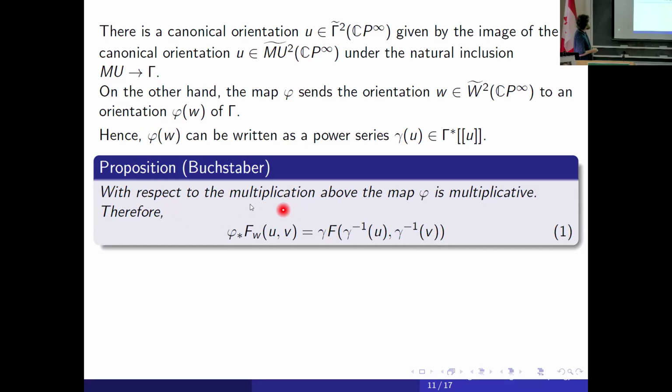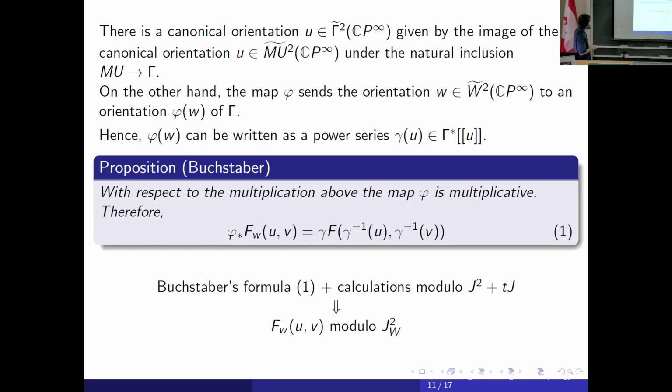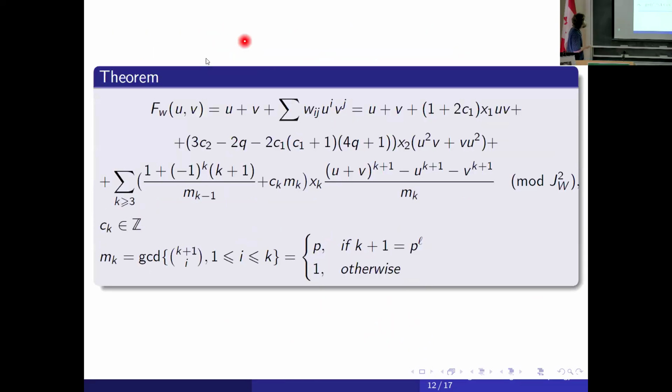So we just obtain that the image of our unknown formal group law is strictly isomorphic to the universal formal group law, which we know, and the strict isomorphism is only in principle known. So this maybe allows us, in principle, to calculate this formal group law. Of course, it's not very simple, but in fact it allows us to calculate something from this formula: we can calculate this formal group law modulo decomposables in this ring. This is the formula.